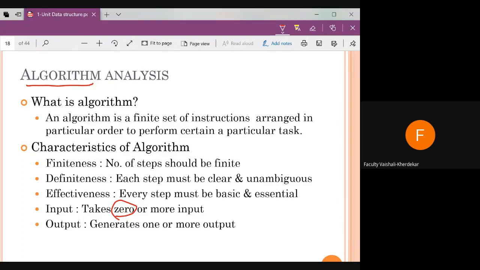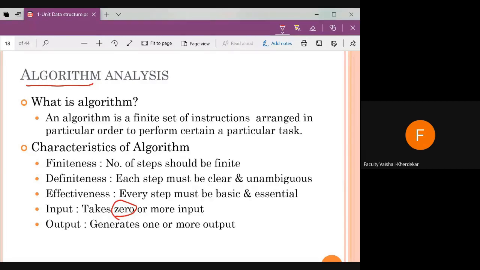For example, suppose I want to write a program in C language to display my name and address. I simply use the printf statement, write my name and address in it, and display it. This program does not take any input.